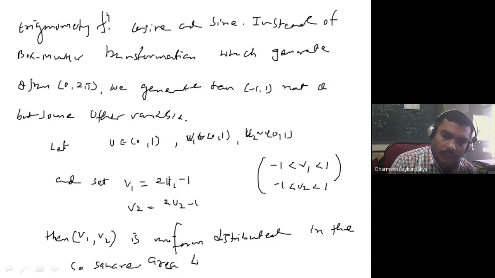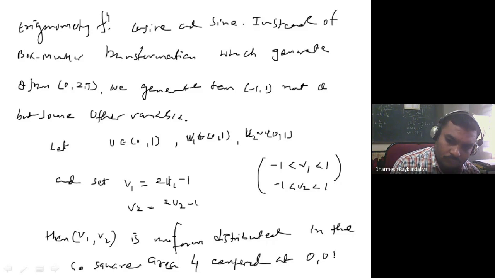So what is the square area? It is 4, because all the sides, if you club them, each has length 2. So the area is 4, centered at 0. We can reveal that from the following figure.